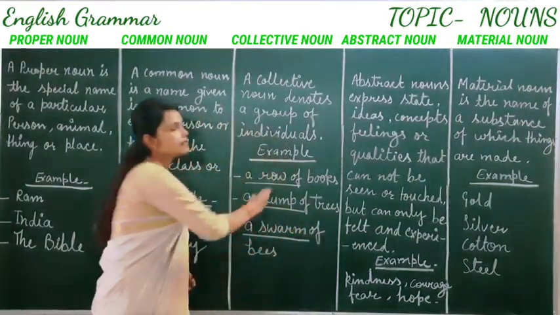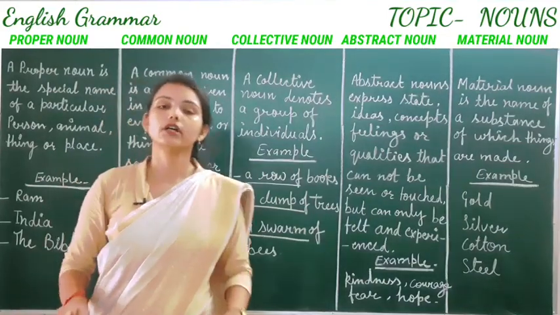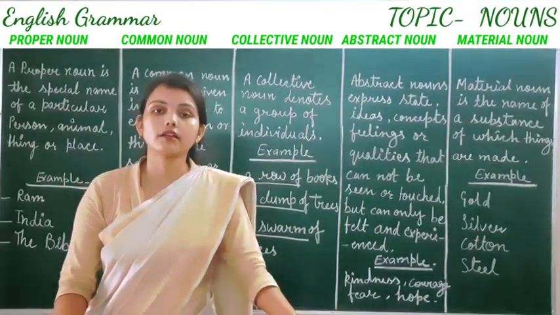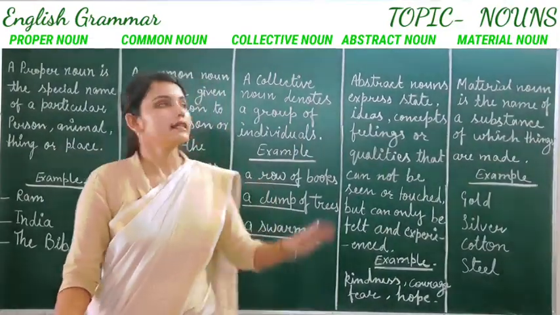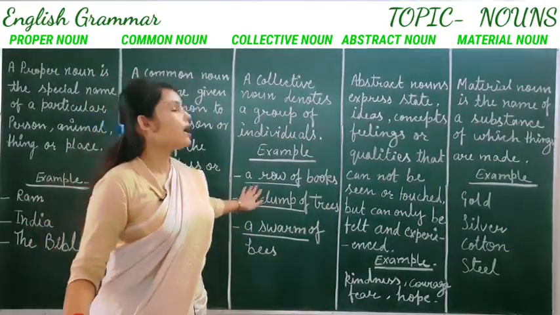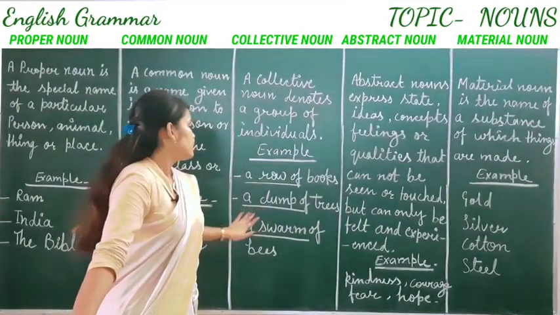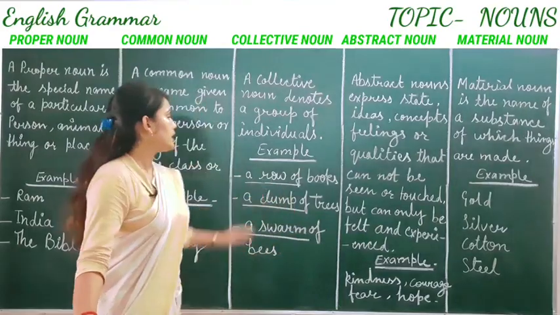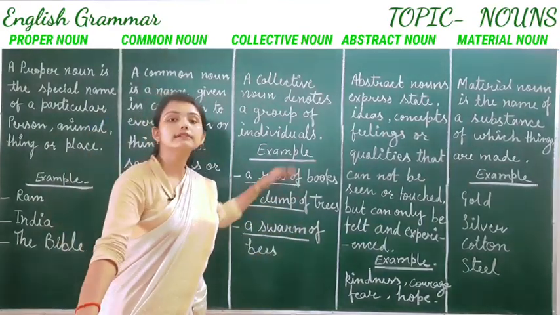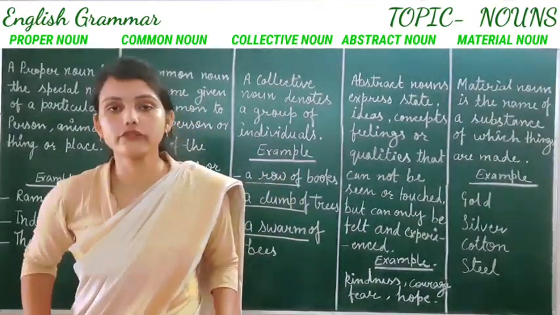So, these are some examples of collective noun. Collective noun means collection of anything. It denotes a group of individuals. Like row, clump, swarm, these are some examples of collective noun.